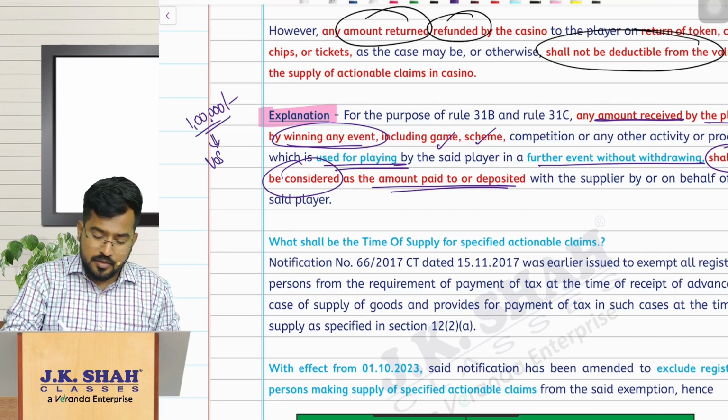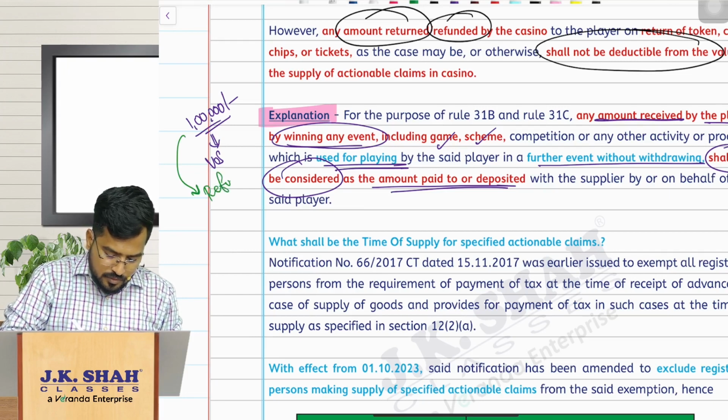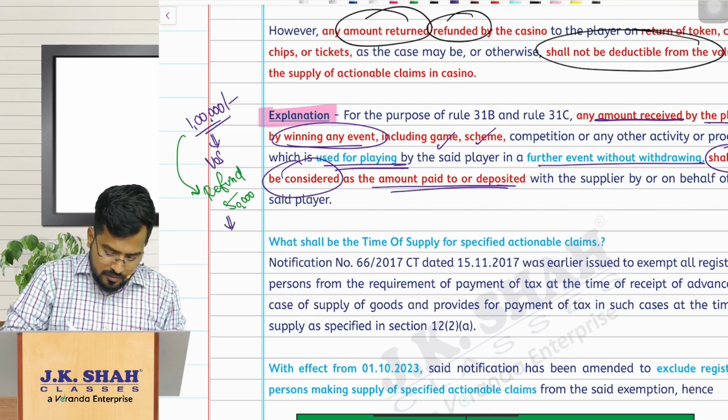Now imagine a refund of 50,000. Still the value of supply is 10 lakh. Sorry, 1 lakh. Still the value of supply is 1 lakh.